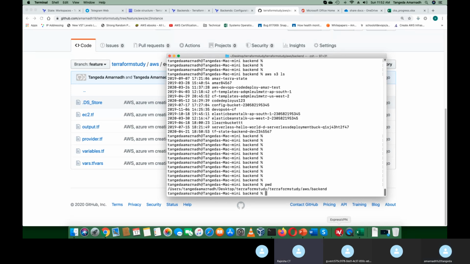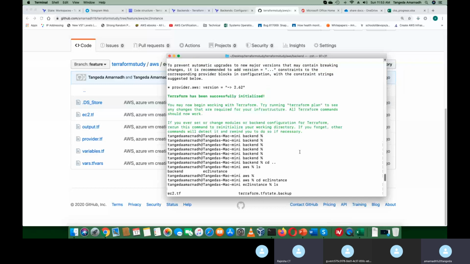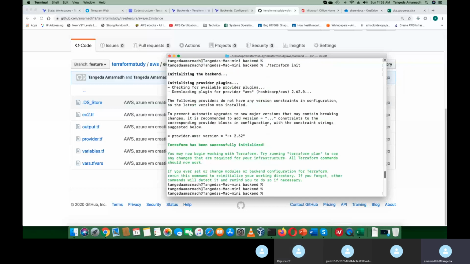Sorry to interrupt, I have one question. Yeah, please. Yesterday, for practice, I created EC2 instances. While applying Terraform, init and all those steps were done, and the EC2 instance was created well. But I didn't see the initializing backend message. Did you type terraform init after entering the provider?